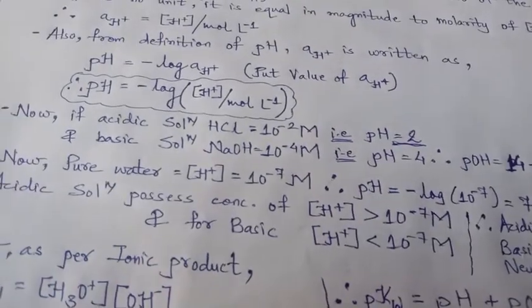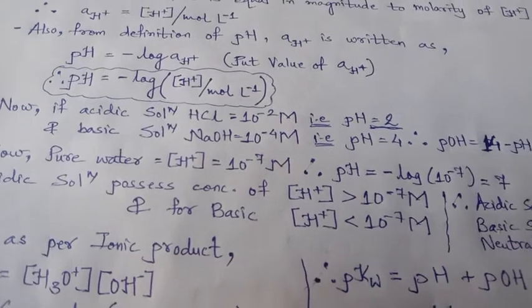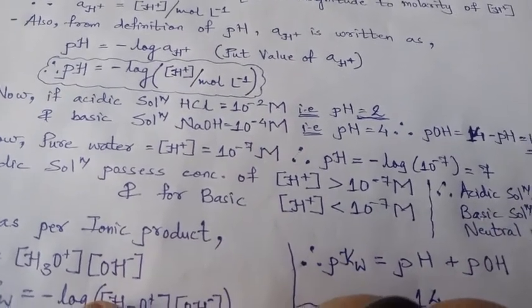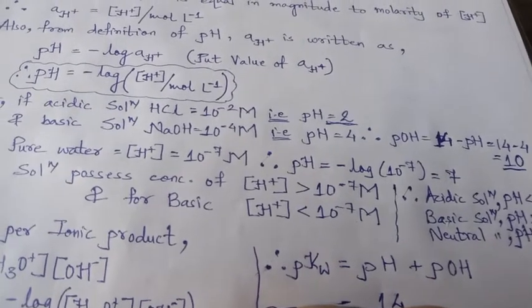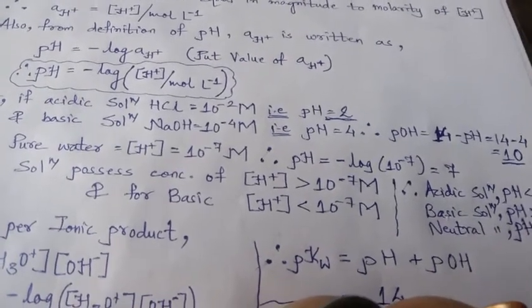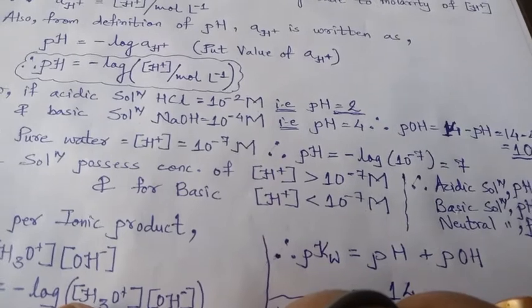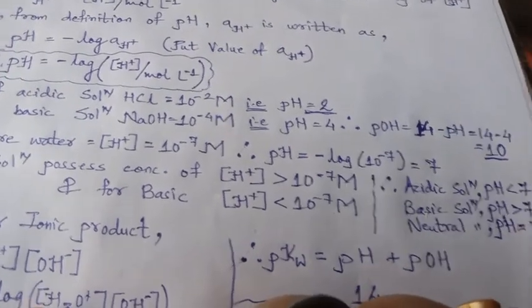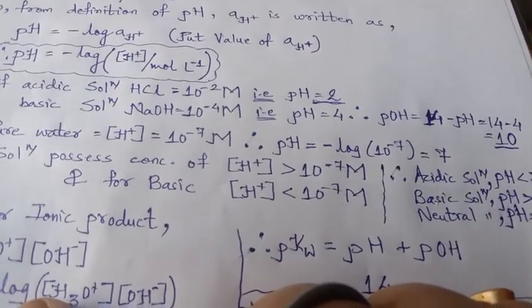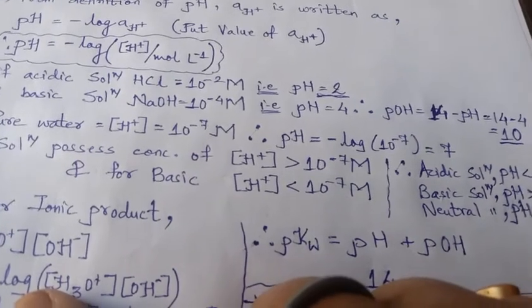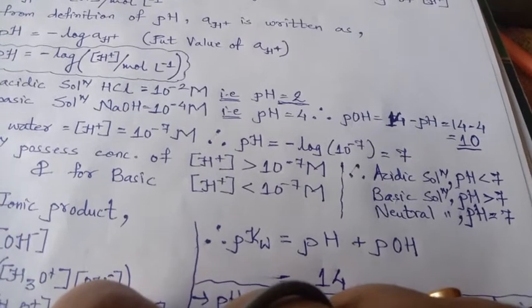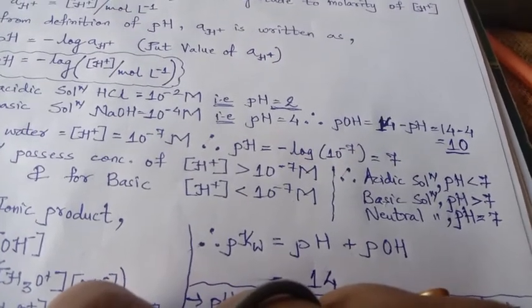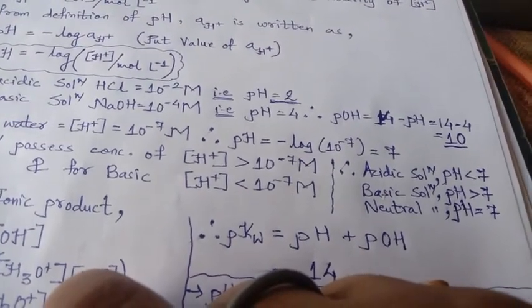So again, on the basis of this, if H plus is greater than 10 raised to minus 7 molar, the solution is acid. If H plus is less than 10 raised to minus 7 molar, it is base. And if it is equal to 10 raised to minus 7, it is neutral. So we can say acidic solution pH is less than 7, basic is pH greater than 7, and neutral pH equals 7.